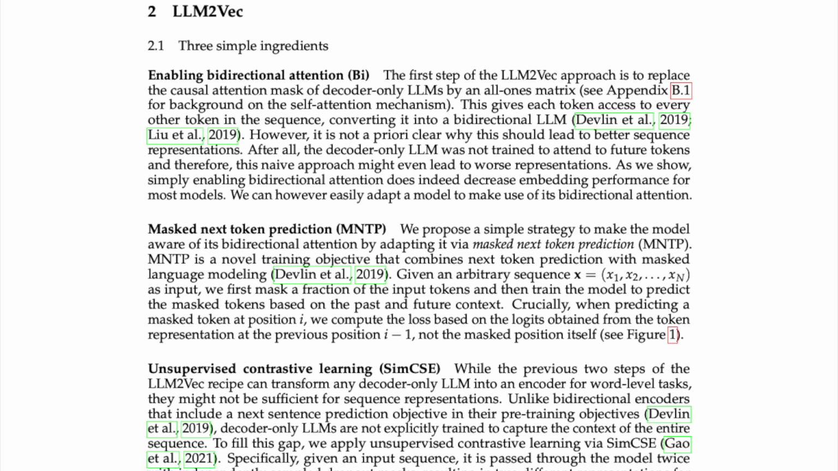After all, the decoder-only LLM was not trained to attend to future tokens, and therefore, this naive approach might even lead to worse representations. As we show, simply enabling bidirectional attention does indeed decrease embedding performance for most models. We can, however, easily adapt a model to make use of its bidirectional attention.